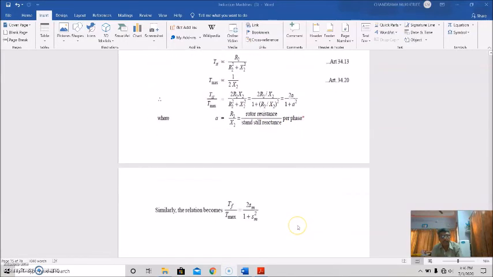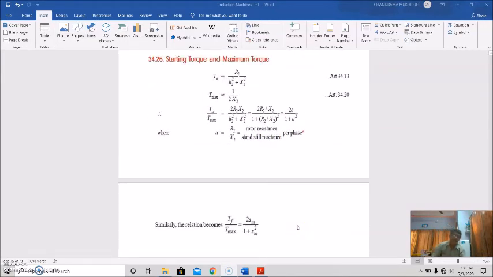So the relation for full load torque becomes Tf by Tmax equal to 2Sm by 1 plus Sm square. So these are the various relationships between full load torque, maximum torque and starting torque available at different slips, that is maximum slip or any other slip.